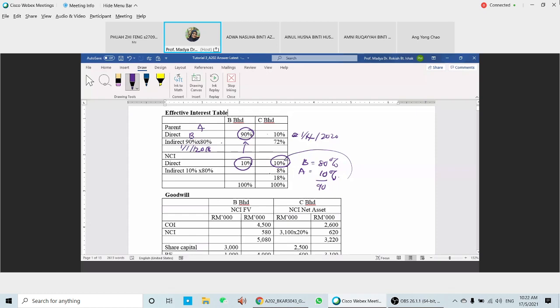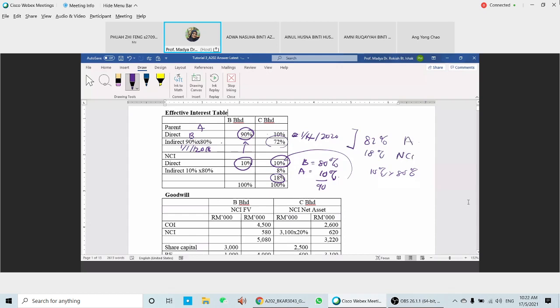Indirectly through B, 10% times 80%, so you're going to have another 8%. So total, you're going to have 18%. This one is 72, so if you total up, you're going to have 82%. And for the NCI, another 18%. NCI is the balance.